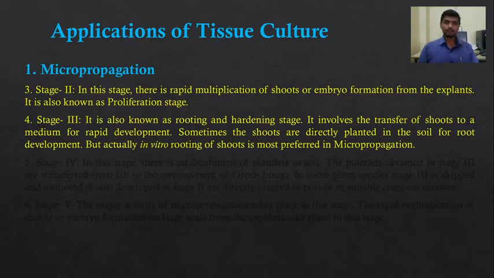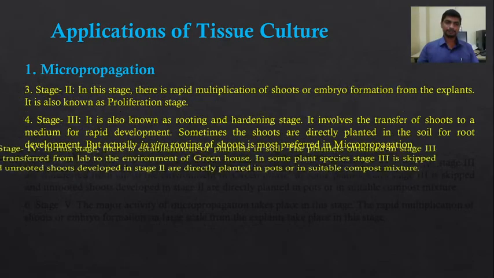For rooting, the hormones used are the auxins. A balanced combination, or a higher concentration of auxin than cytokinin, is used in the medium. So the multiple shoots are subcultured on a rooting medium, and in vitro rooting occurs in the stage third.